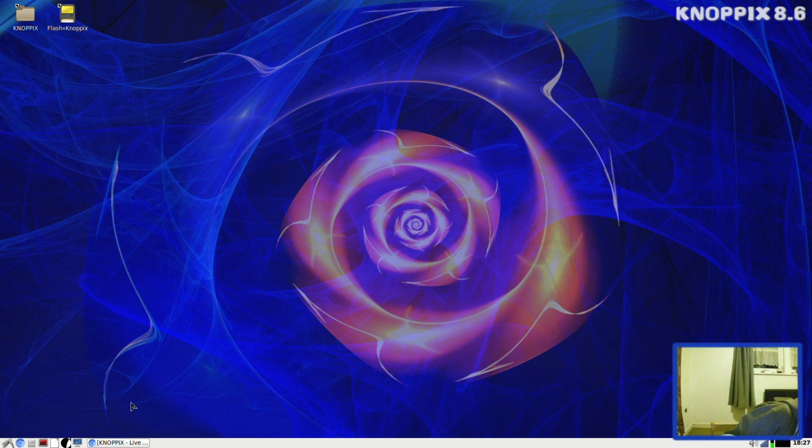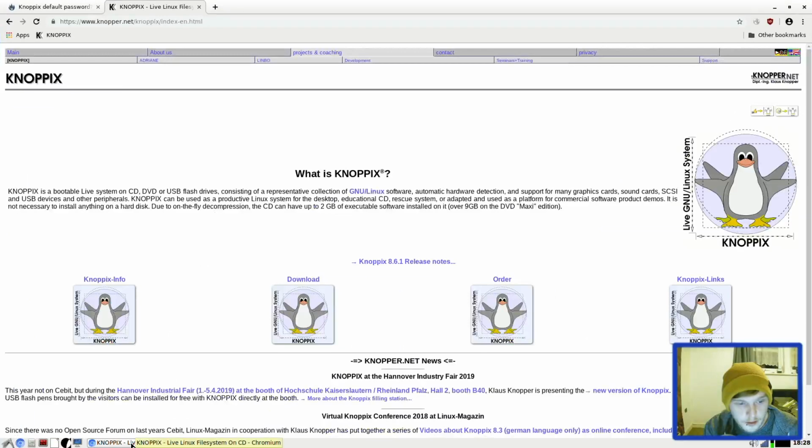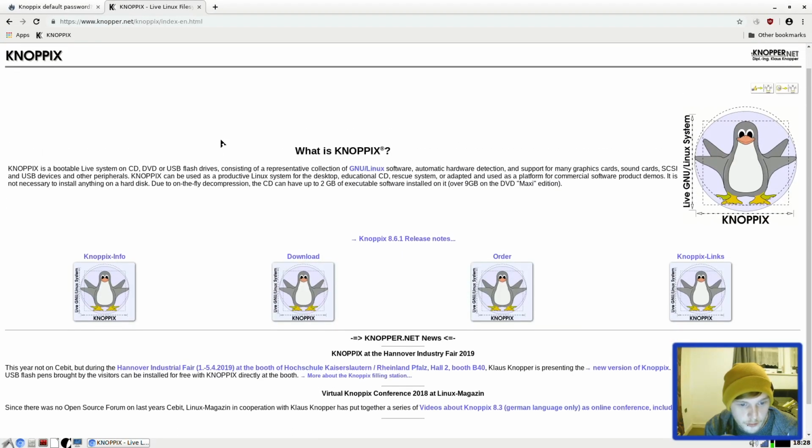Okay, cool. Right, so this is the first time doing a live first impressions video of a Linux distribution. So here we have Knoppix 8.6.1. I've never used this yet. It's based on Debian, and it's supposed to run entirely from your CD or DVD, but in the modern age, USB. So we've burnt it to a USB drive, and I've opened it up on a laptop. So we're going to run through it and see how we get on using it. And this is using the LXDE desktop environment by default.